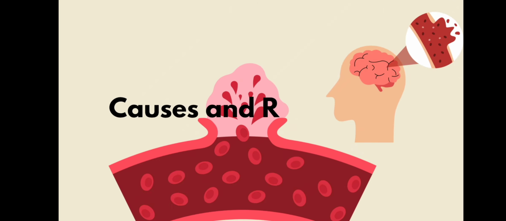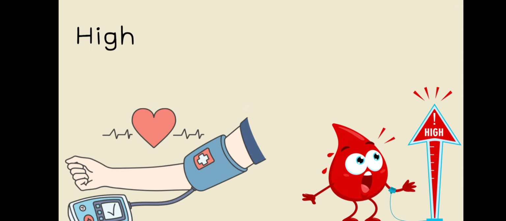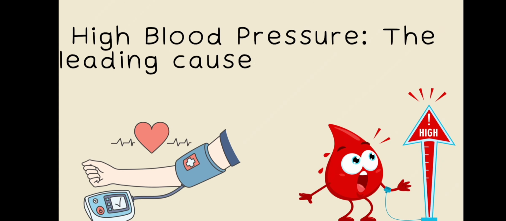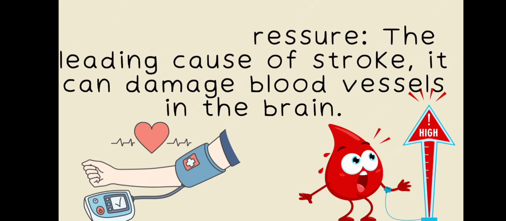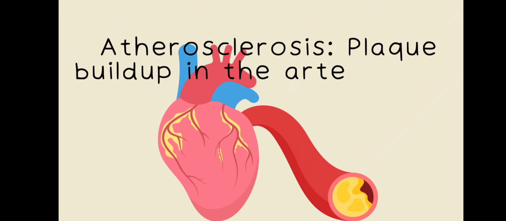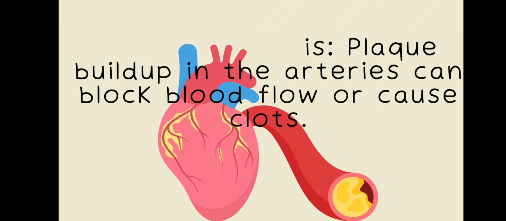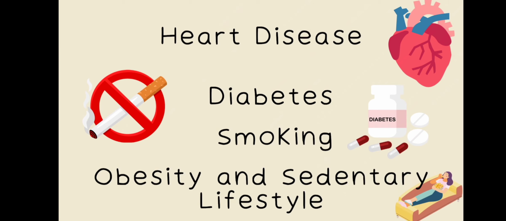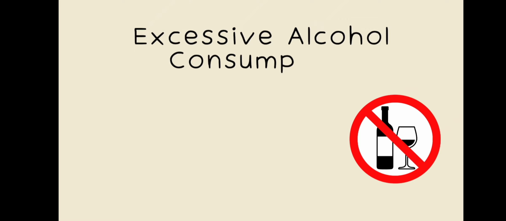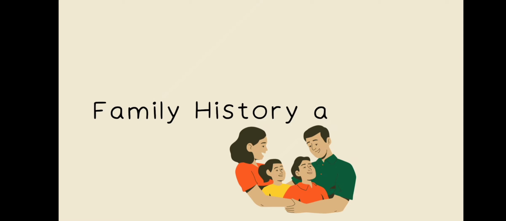Now we have to see what the different causes and risk factors are. Firstly, the risk factor is high blood pressure, which leads to stroke as it can damage blood vessels in the brain. Atherosclerosis, where plaque forms in the arteries, can also be a cause. Sometimes heart disease, diabetes, smoking, obesity and a sedentary lifestyle can also contribute to stroke. Excessive alcohol use can also lead to stroke, and family history and age can also contribute.